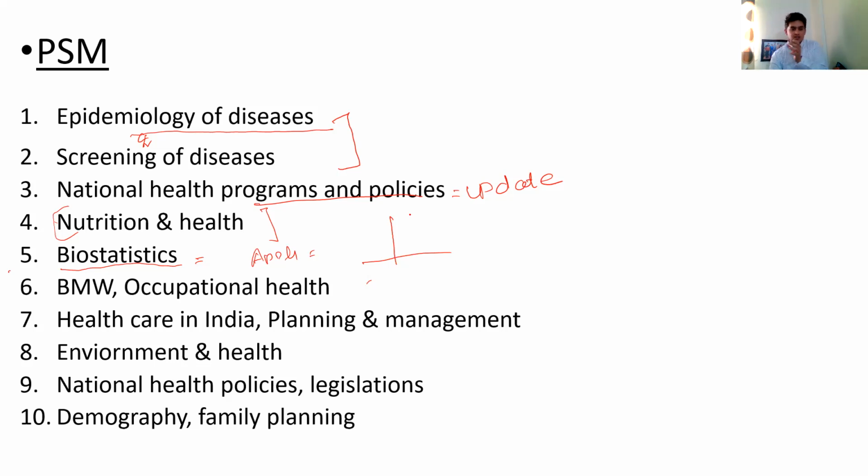Statistics के लिए विवेक जैन sir's का एक, this is the last chapter in PSM in sir's book, and again it's very nicely covered. So you have to give its due importance. Then biomedical waste management, again a very important topic because it's very practical. You should know what goes where, like waste.